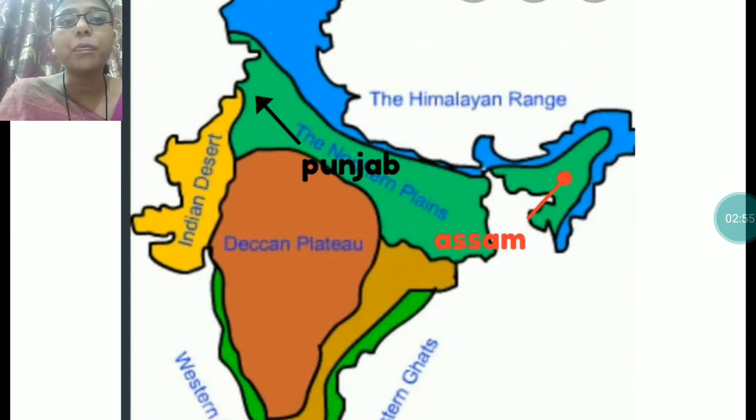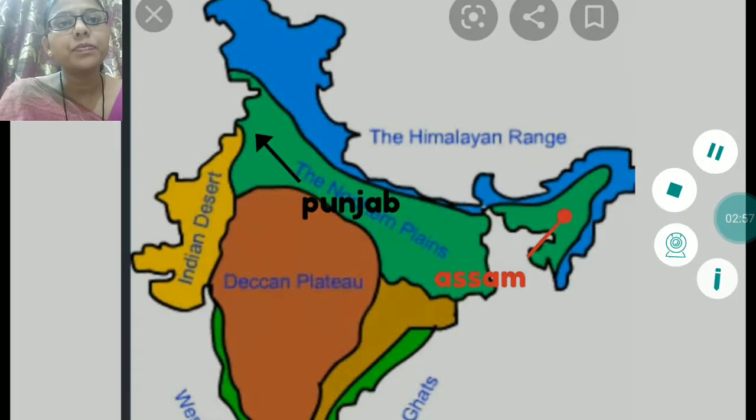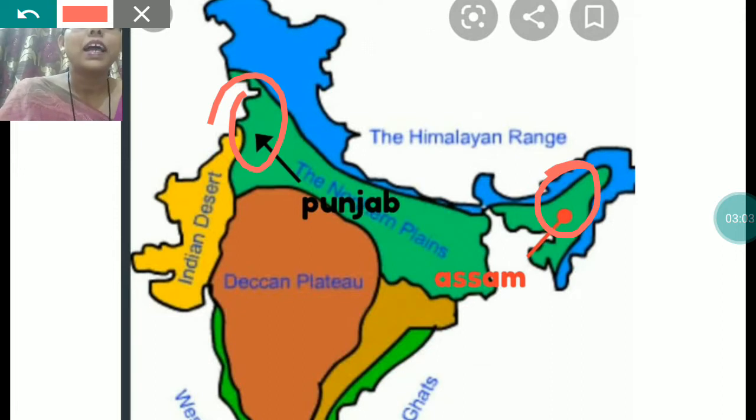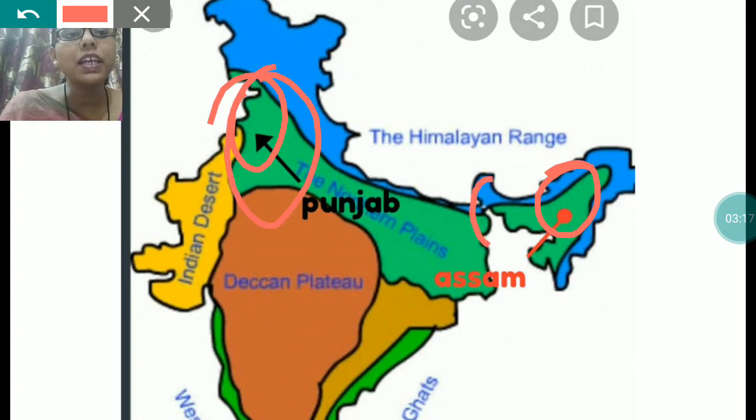It starts from Punjab and it stretches till Assam. And this northern plain is not of the same width at all the places. Somewhere it is very wide and somewhere it is very narrow. Clear? It is not of same width.